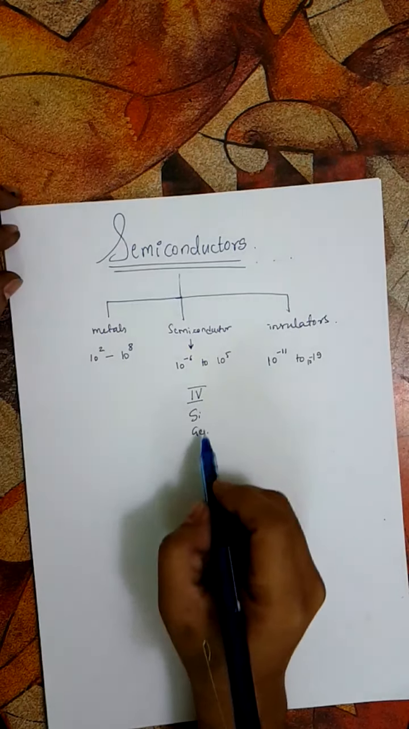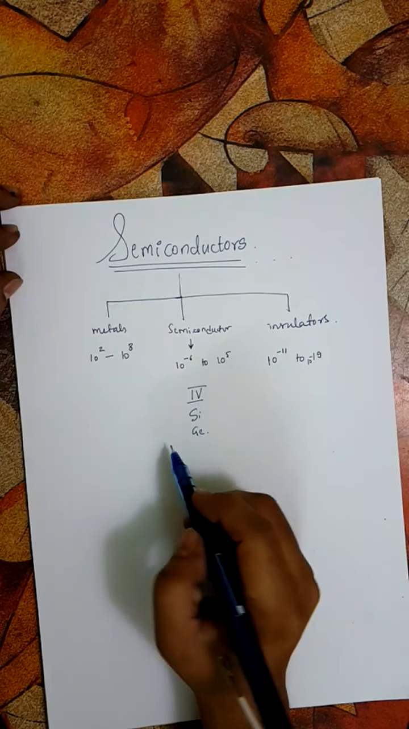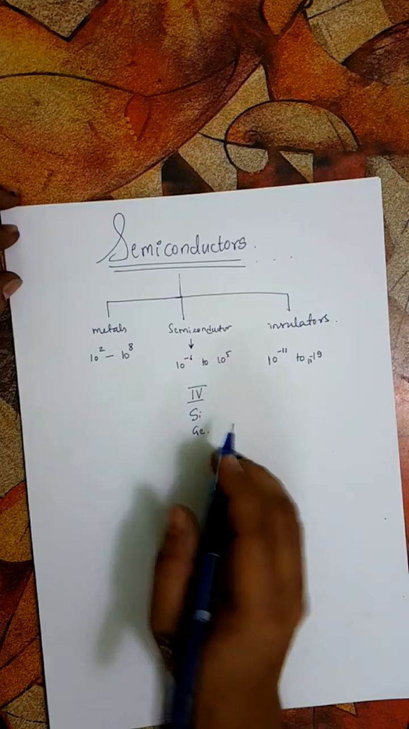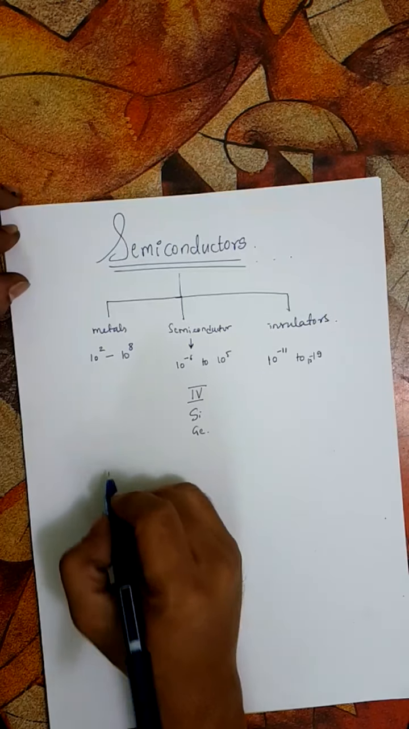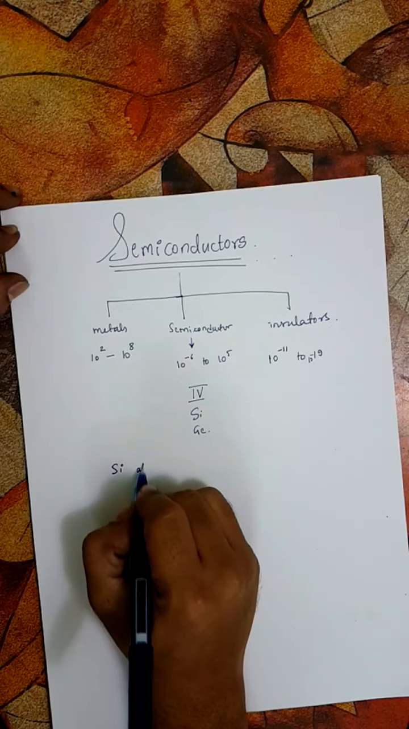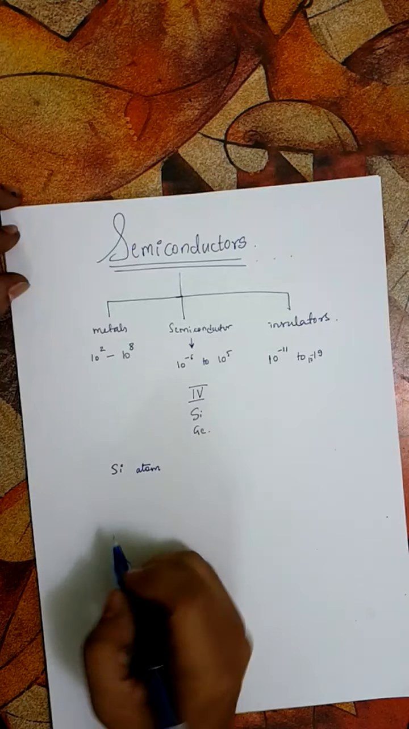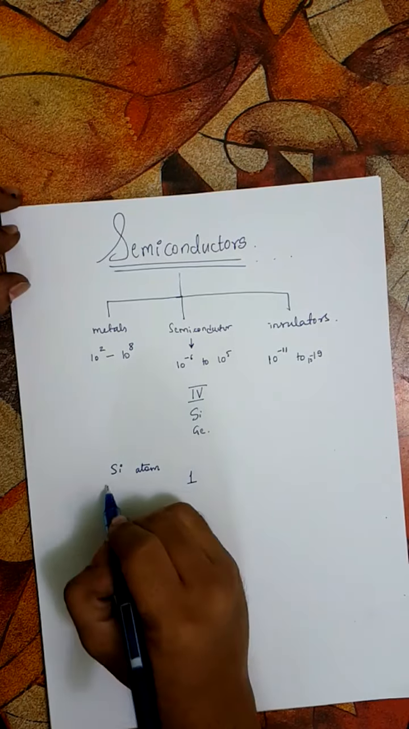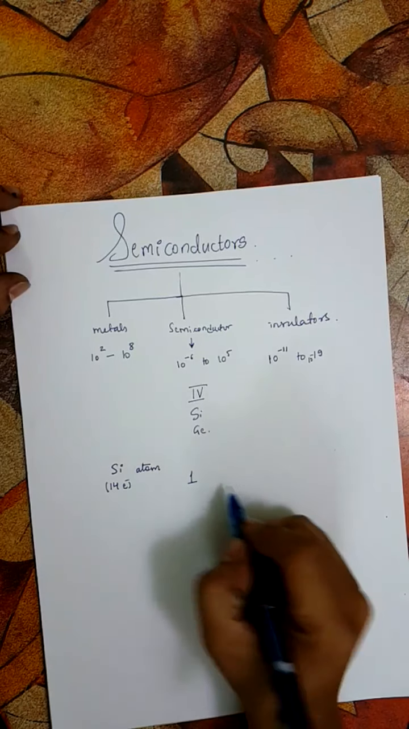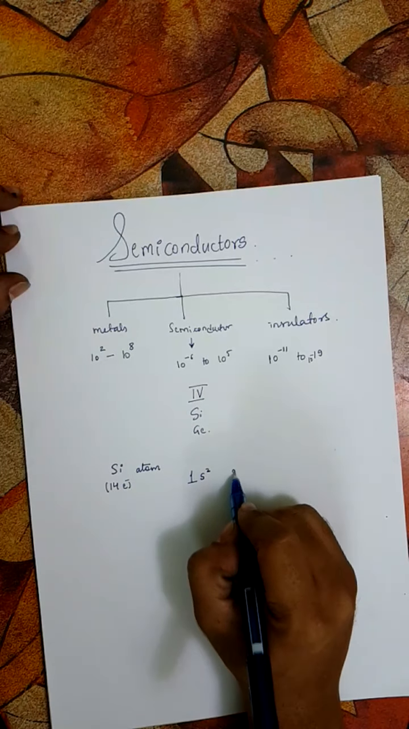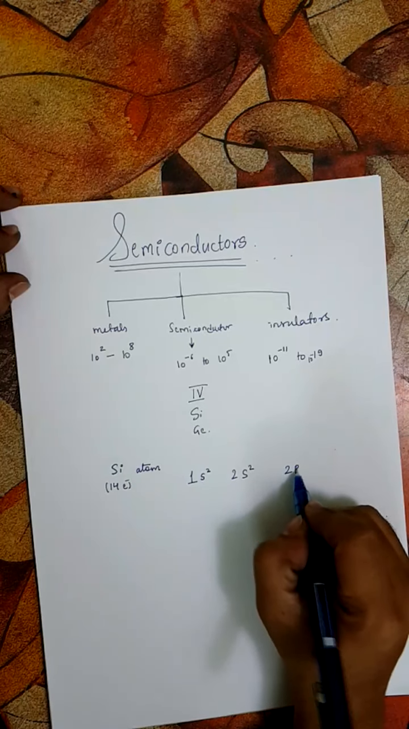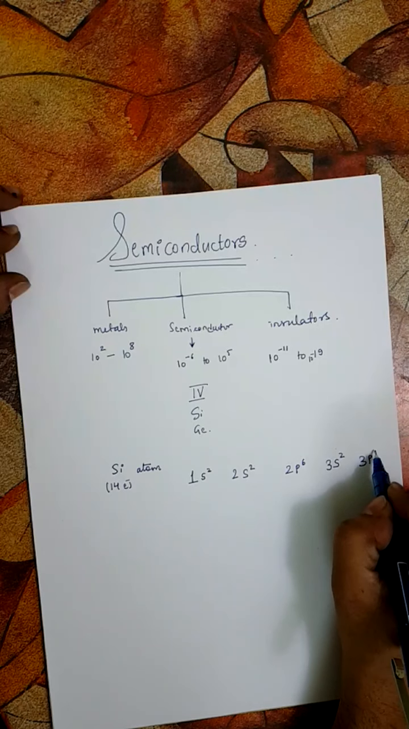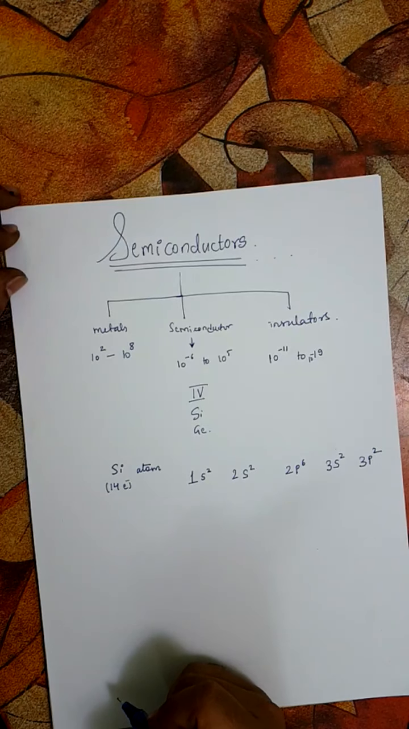So the conductivities of silicon and germanium, which are fourth group elements, are neither actually metals nor completely non-metals, so somewhere in between. So let's consider the silicon atom, and let's write its electronic configuration. Since it has 14 electrons, it will be 1s2, 2s2, 2p6, 3s2, and 3p2. So that is the electronic configuration.